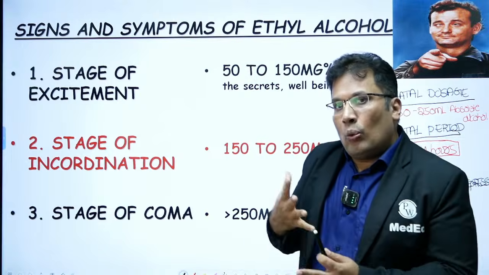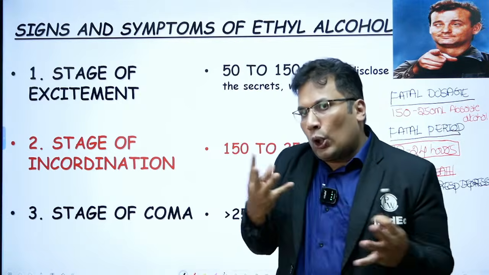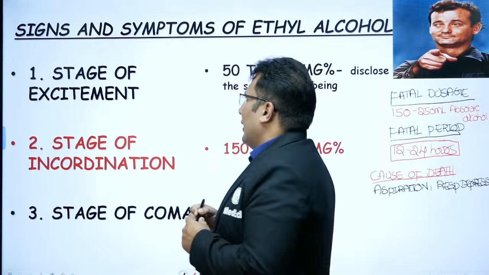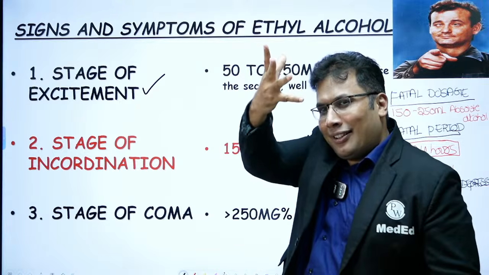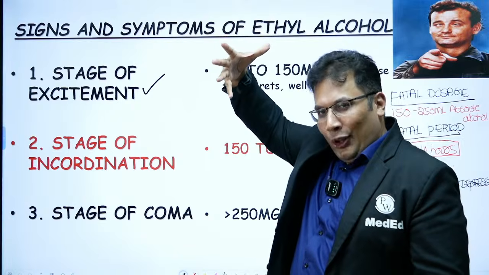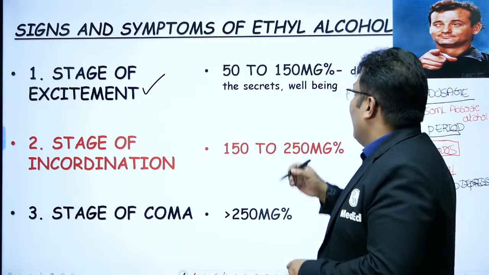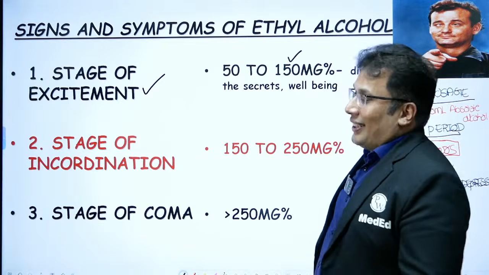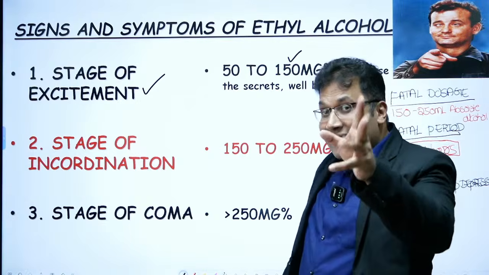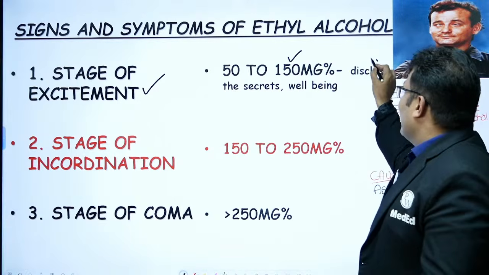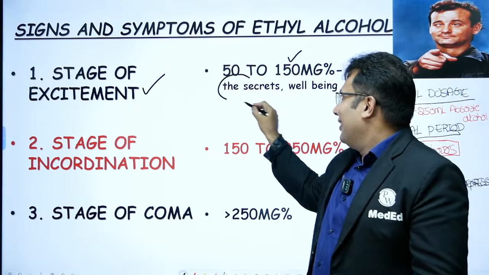Then comes, what are the stages of alcohol intoxication? The first one is stage of excitement, stage of stimulation. At what level? 50 to 150 milligram percentage. In that stage, he will disclose the secrets.